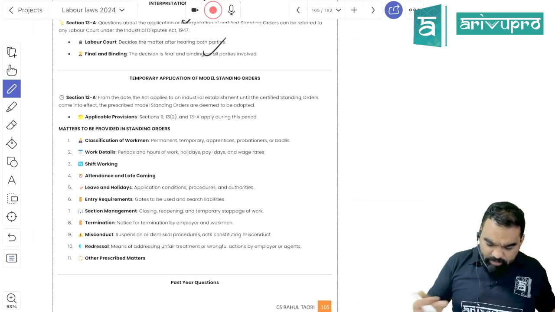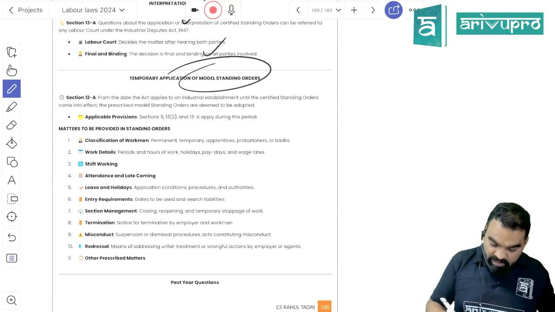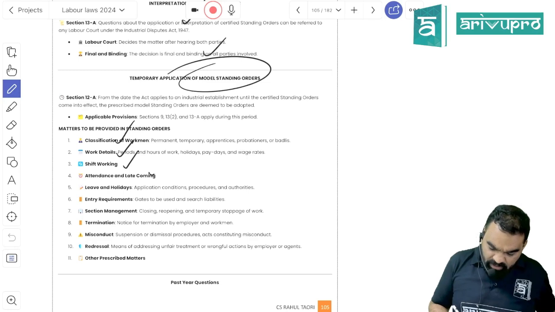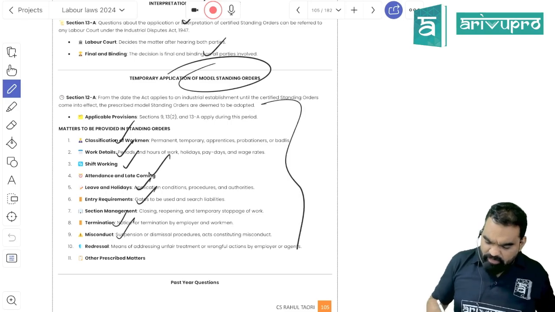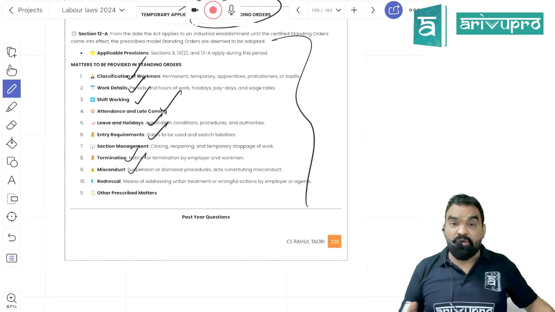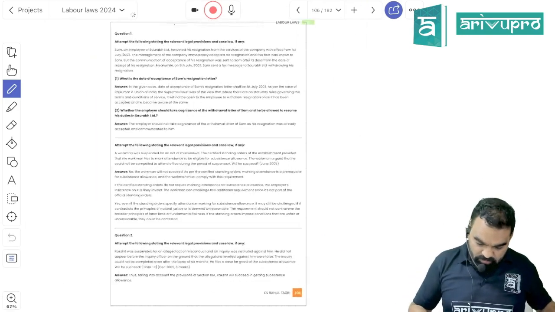What all are the topics that are going to be there in a standing order? Classification of workmen, work details, shift working, attendance and late coming, leave and holidays, entry requirement, termination, misconduct. These are all basic terms and conditions of employment that would be part of the standing order. Is it clear?